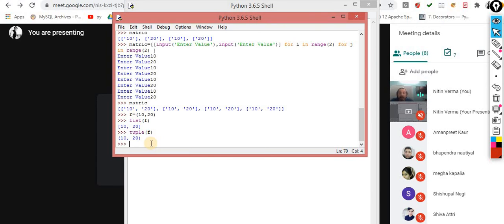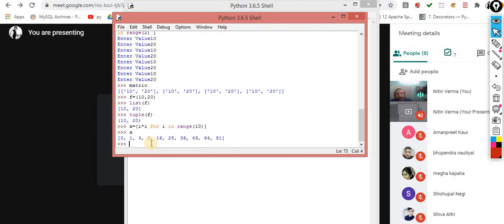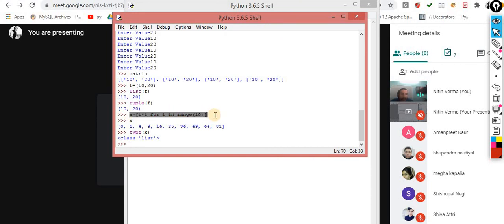So I will tell you what exactly the difference is between the list comprehension and generators. Here the concept is called generators. So observe this scenario. I am using i into i for i in range of 10. Now I print it. What is this? This is the list comprehension associated with the list. So it means it's a list comprehension that I made with the help of this.